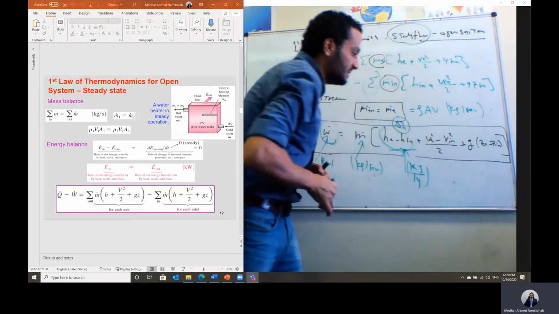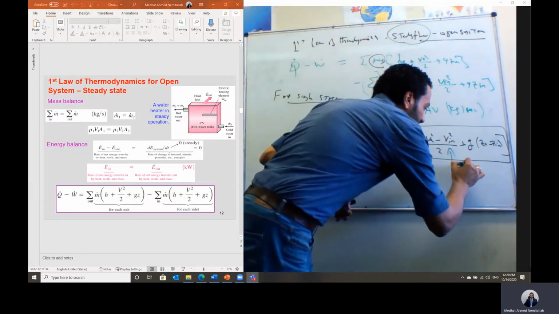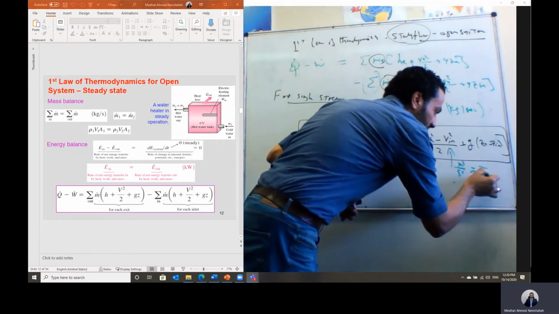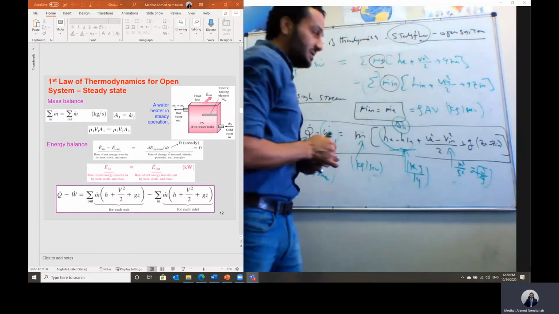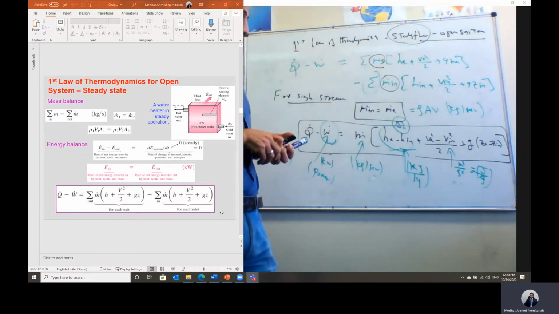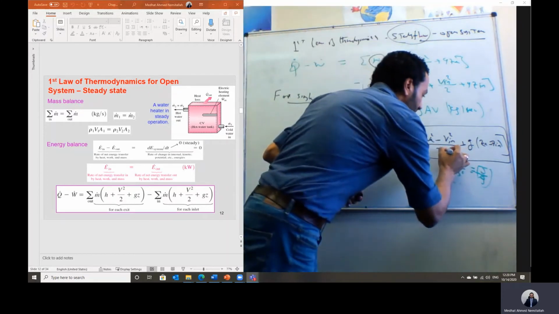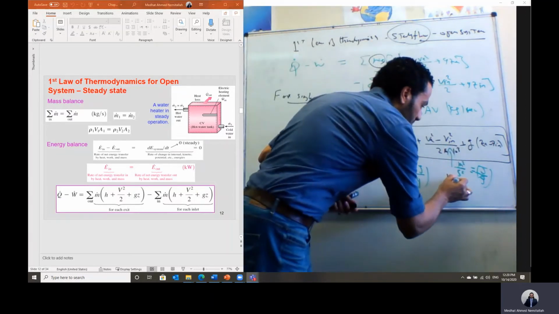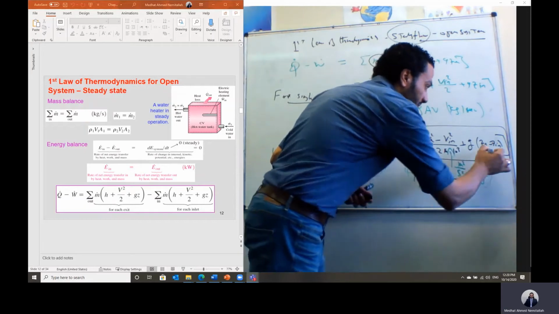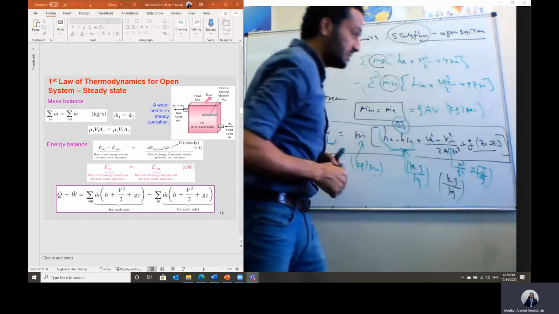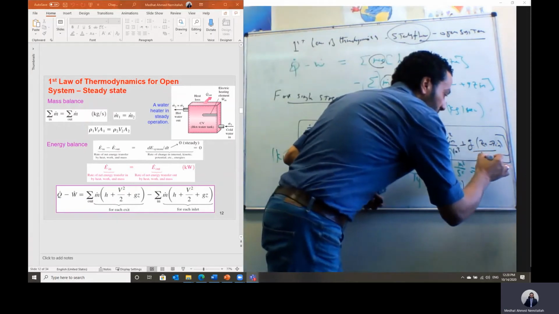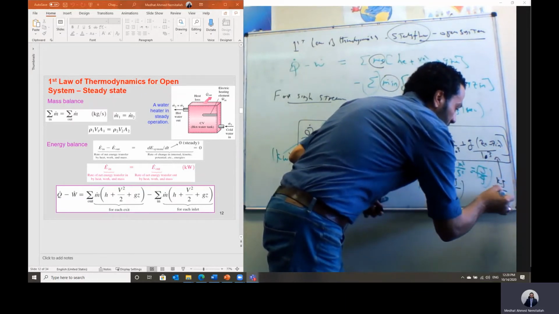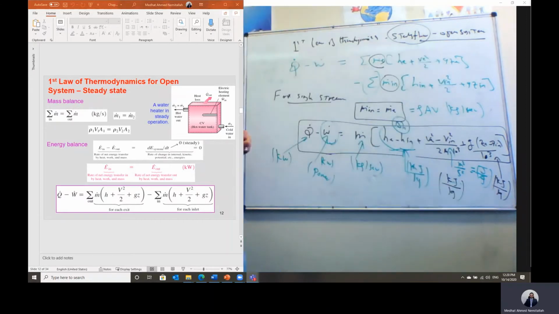But this term, its unit is meter square per second square, which is equivalent to joule per kilogram. You can just check it. So in this case, we have to divide this term. Don't forget to divide this term by 10 to the power 3, so that the unit should be in kilojoule per kilogram. Similarly, this term will be meter square per second square, which is joule per kilogram. Then we have to divide by 10 to the power 3, so the unit will be in kilojoule per kilogram.